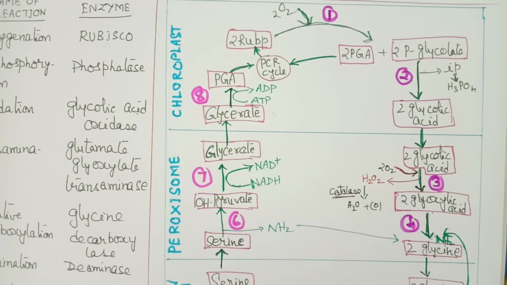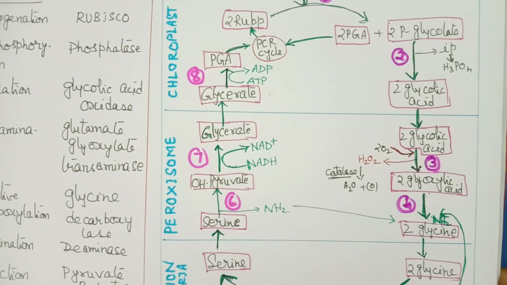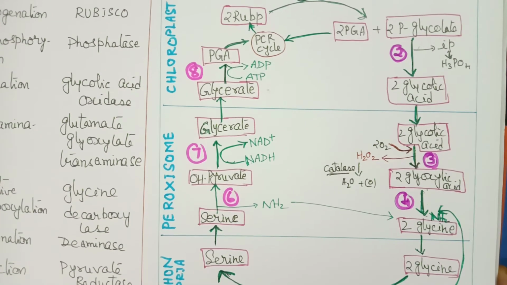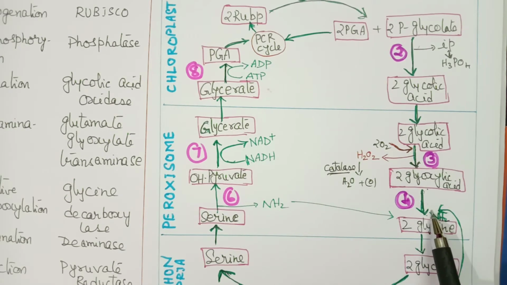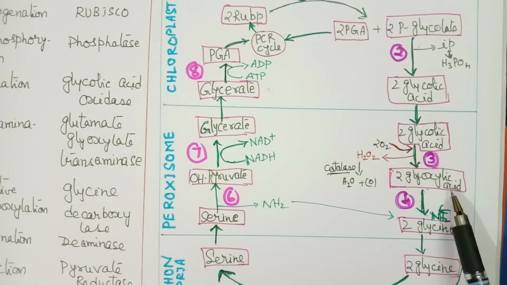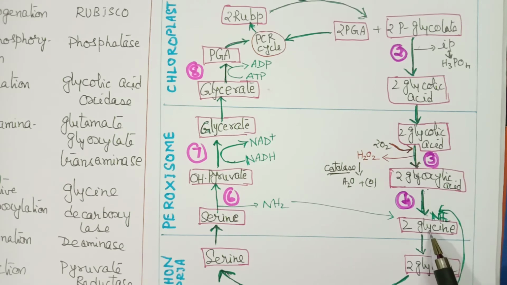Now let us continue with the fourth reaction. So the third is taking place in peroxisome, and the fourth also is taking place in peroxisome. Here 2 molecules of glyoxylic acid in the fourth reaction are converted to 2 molecules of glycine. Glyoxylic acid is an organic acid and glycine is an amino acid. Let us see how this reaction takes place.